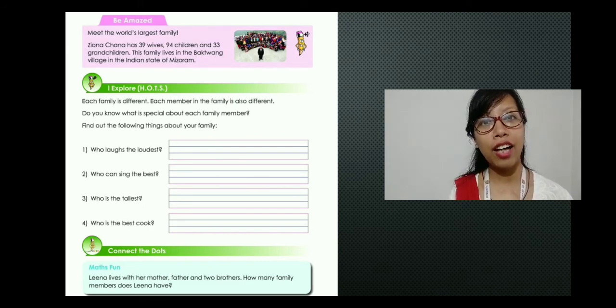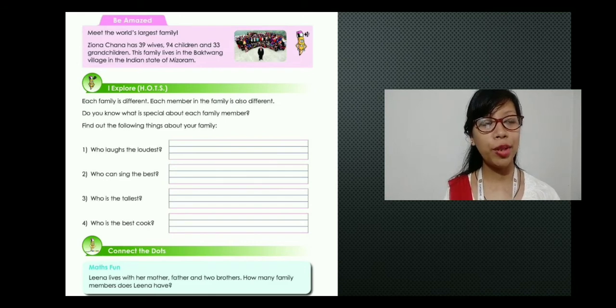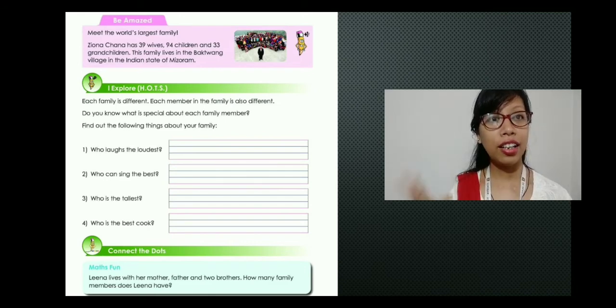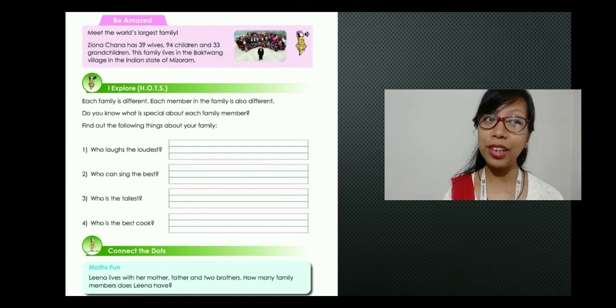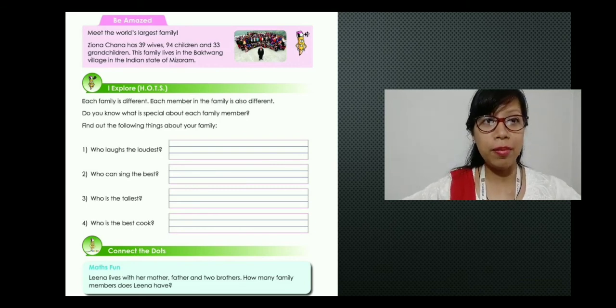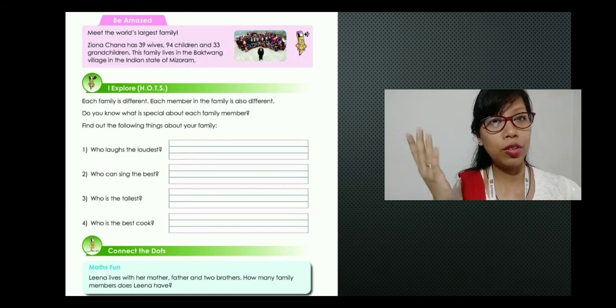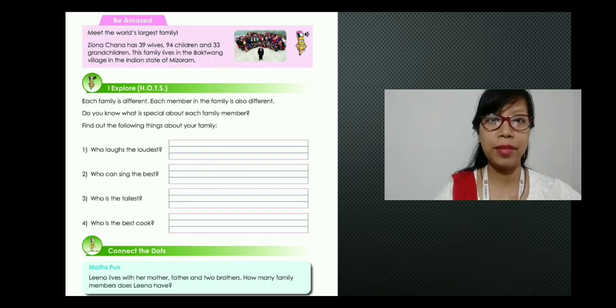So here we have Gianna Chana, who has how many wives? 39 wives, 94 children and 33 grandchildren. So this is quite a huge family, right? Because it has been termed as the world's largest family.